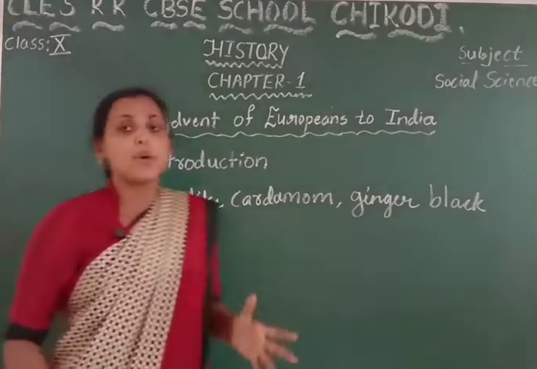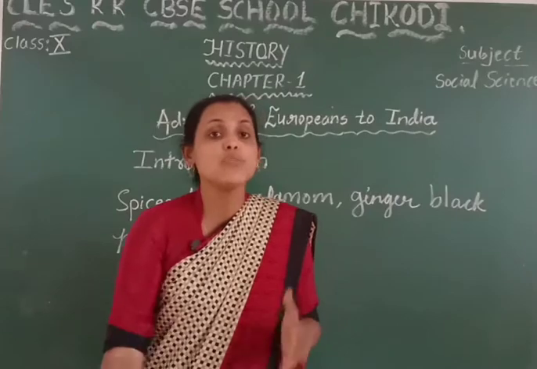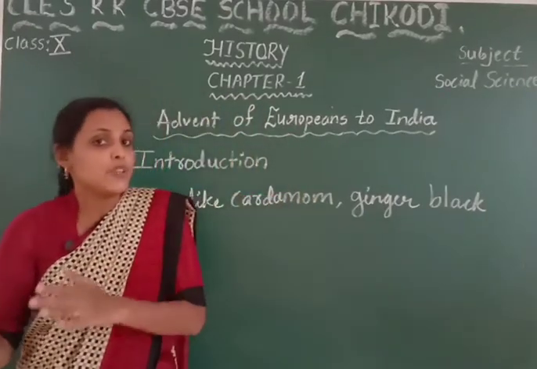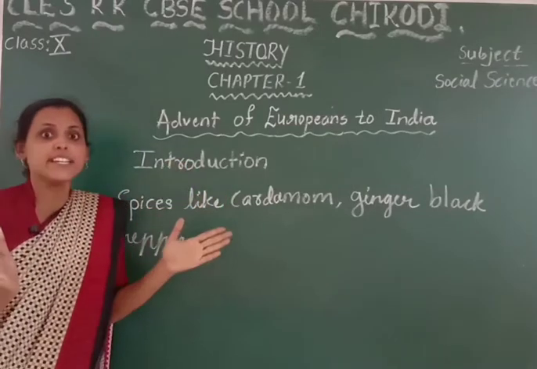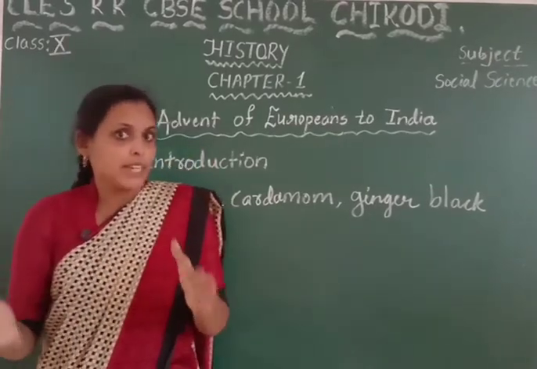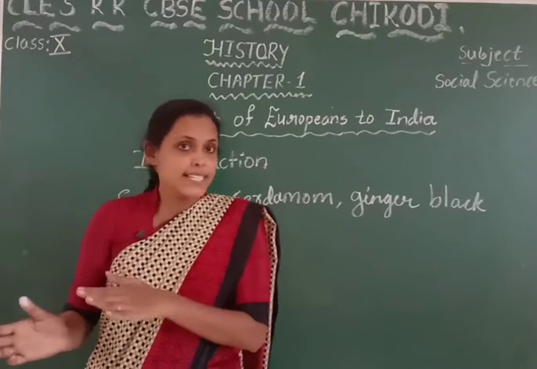So these were the important Indian commodities. Those were in great demand in the European market. Okay, and these were abundant only in the Indian markets. Isn't it true, children?